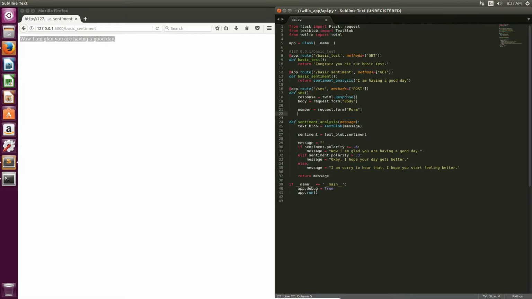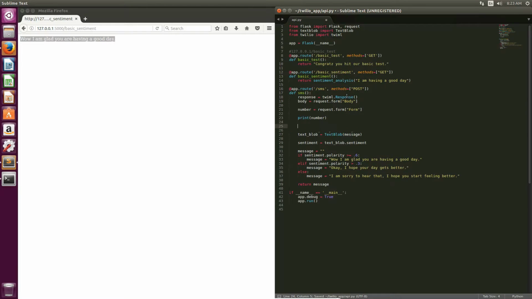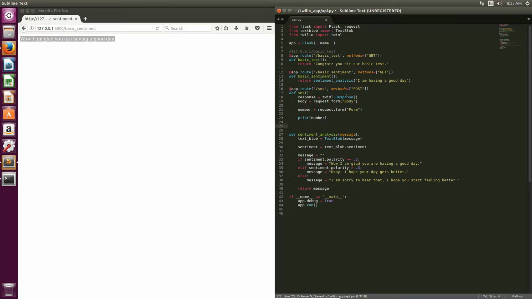We're going to print out that number so you guys can see. You can add an if statement to block any number that isn't your number if you wanted to. I did that personally on mine the first time around. But for now, let's just get this basic stuff done.